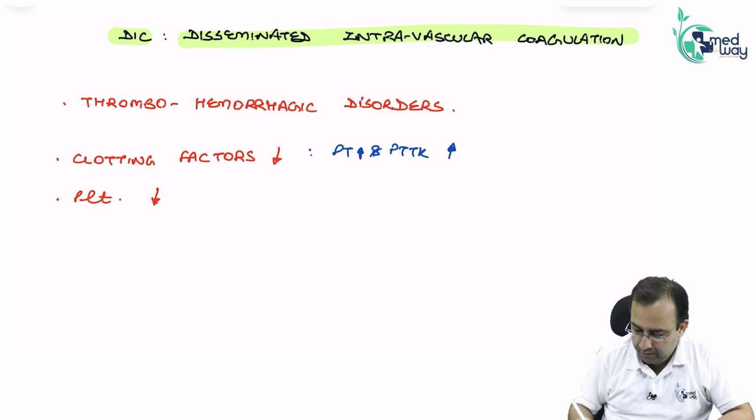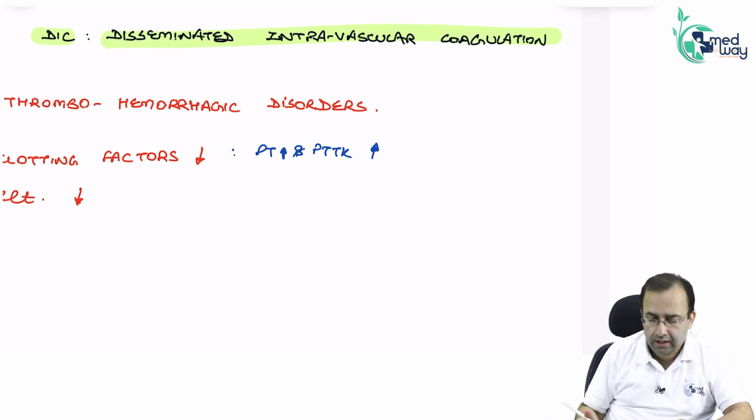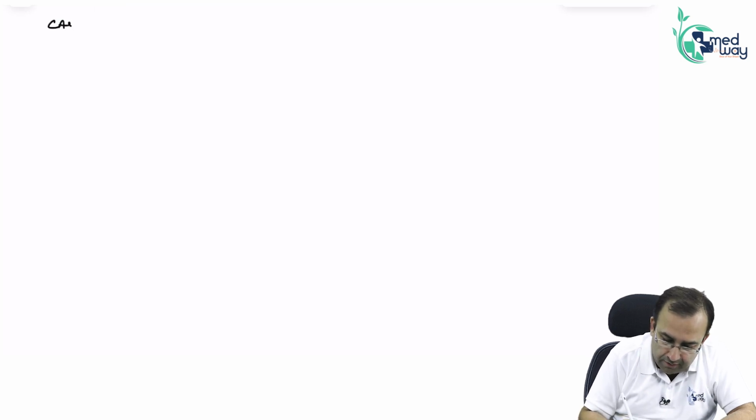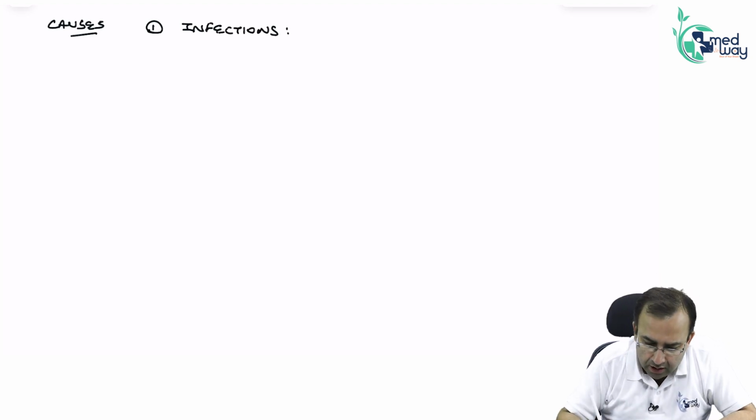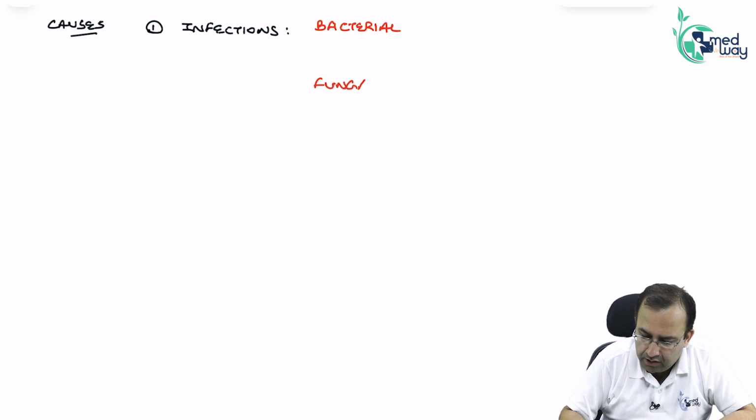Why is it occurring? Causes of DIC. It occurs due to infections. कोई भी infection है, bacterial, fungal, viral, any infection. कौन से bacterial infection?